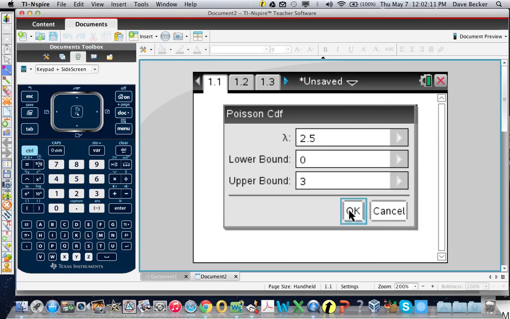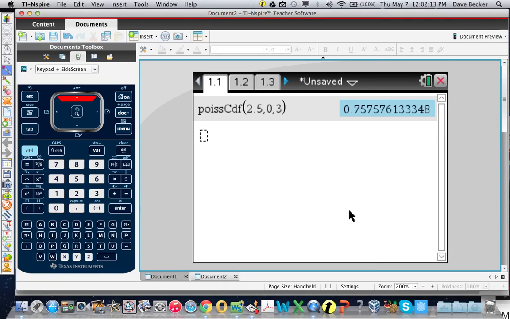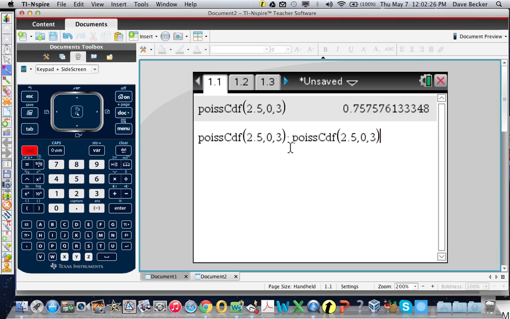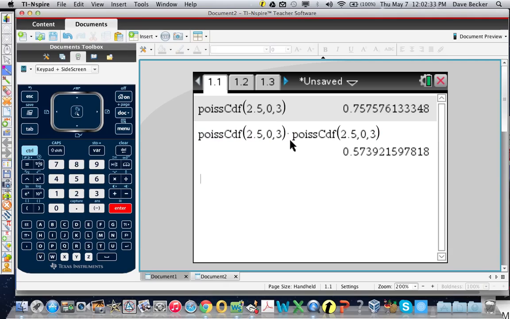Okay, and then I'm just going to go up and copy that, because the first one is the same thing, remember? x1 less than or equal to 3, x2 less than or equal to 3. So I copied it, and that's how I would do that. I'll just hit enter so you can see.